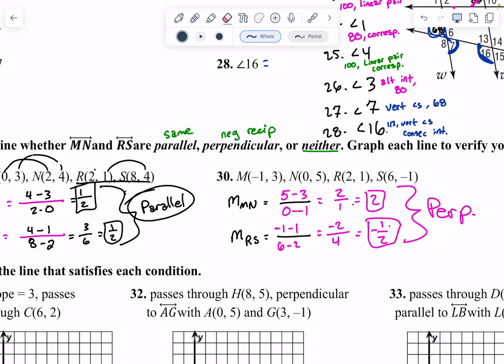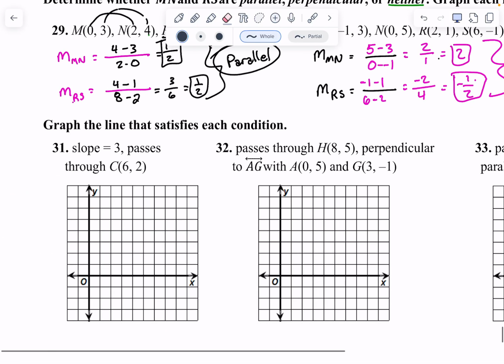You've got to take 0. Okay, good. Perpendicular, yeah. All right, next, let's graph.